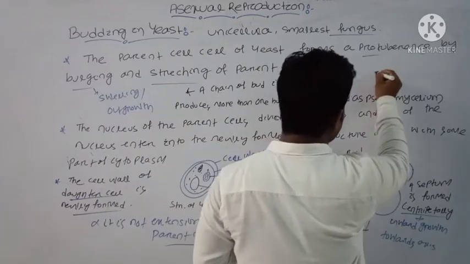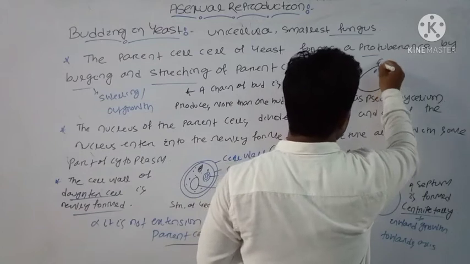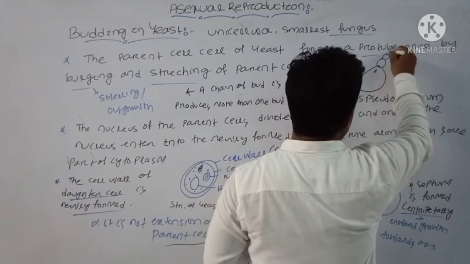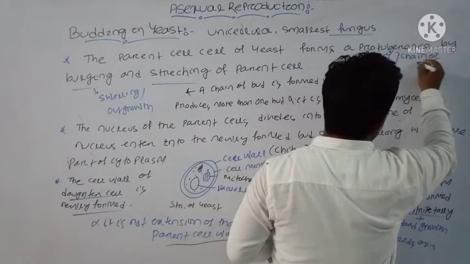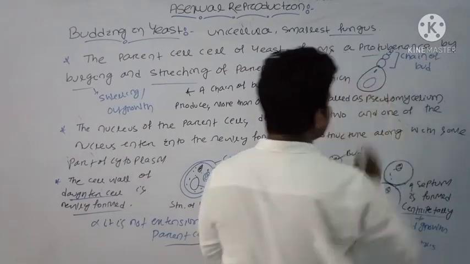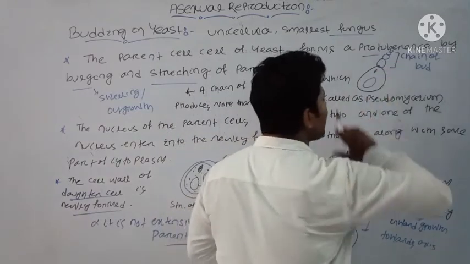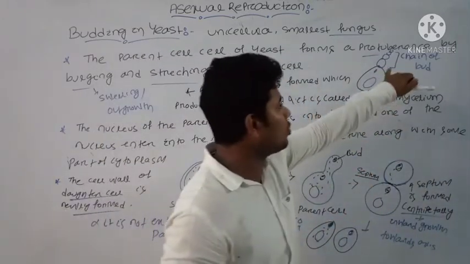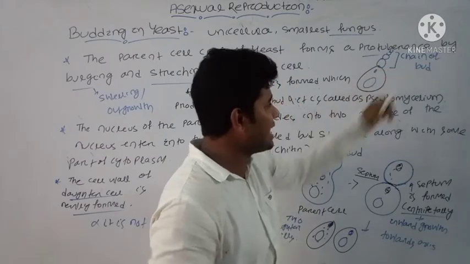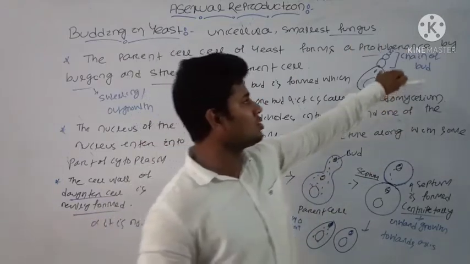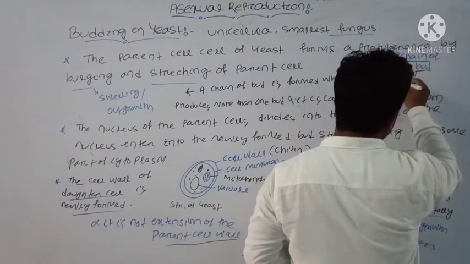Suppose this is the structure of yeast. Okay, this is the structure, this is the nucleus. Then there is formation of a chain of buds. This is a chain of buds. And this is the microstructure. Here you can see a single bud is not formed. Okay, 1, 2, 3, 4, maybe it may be 7, it may be 8. Okay, and the older buds are present near the cell, and the younger one is present towards the apex. And this chain of buds is known as your pseudomycelium.